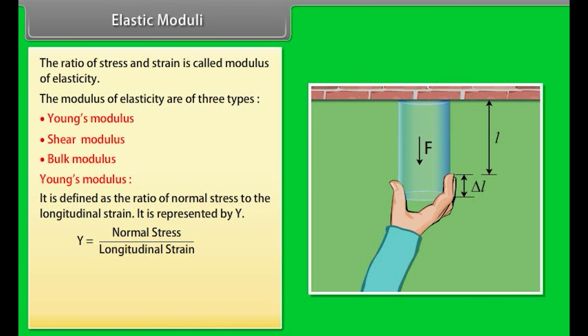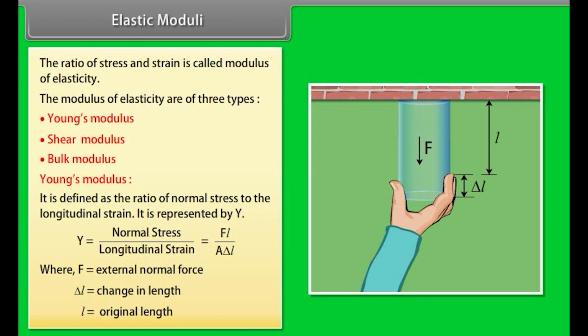Y is equal to normal stress upon longitudinal strain, is equal to F into L divided by A into delta L, where F is equal to external normal force, delta L is equal to change in length, L is equal to original length.